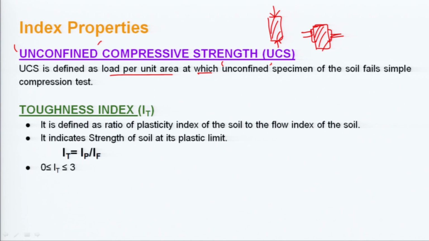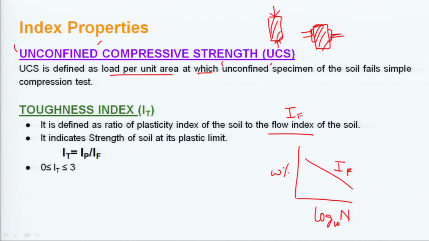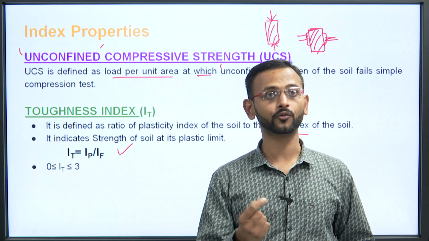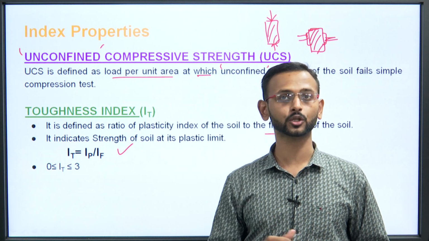Now if we talk about the toughness index, it is a very important property. It is defined as the ratio of plasticity index to the flow index of the soil. What is flow index here? Flow index we obtained when we did the Casagrande test. So here it is the water content and here it is log to the base of 10 of N, the number of blows. So the slope which we obtain is nothing but IF, that is the flow index. It indicates the strength of the soil at its plastic limit. So IT is equal to IP by IF, and the value of IT is between 0 and 3.